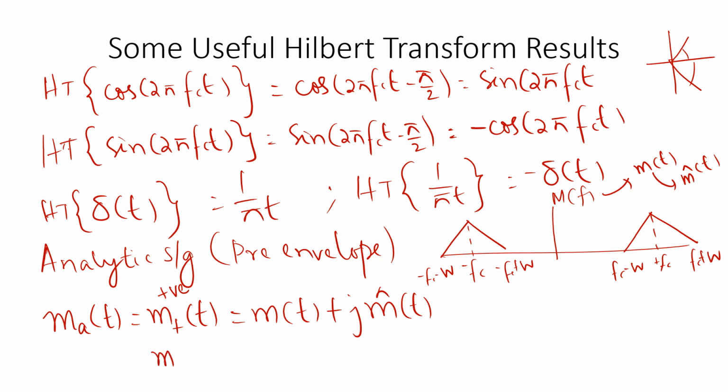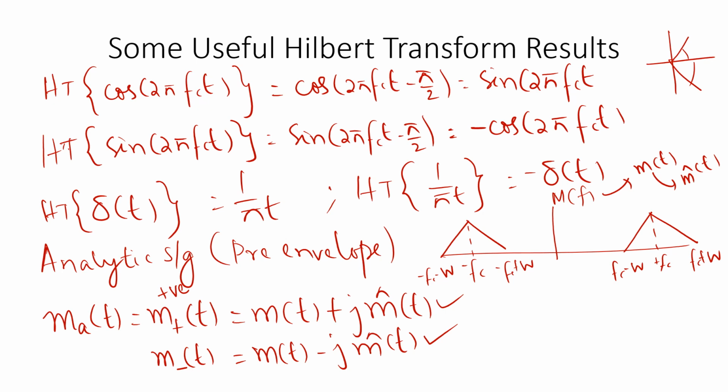Similarly, if you have to get the negative pre-envelope, m minus of t, it will be equal to m of t minus j m cap of t. So we have to see what exactly this is. This is one useful result which we'll be using in representing an SSB signal. So we'll just see what exactly this is.